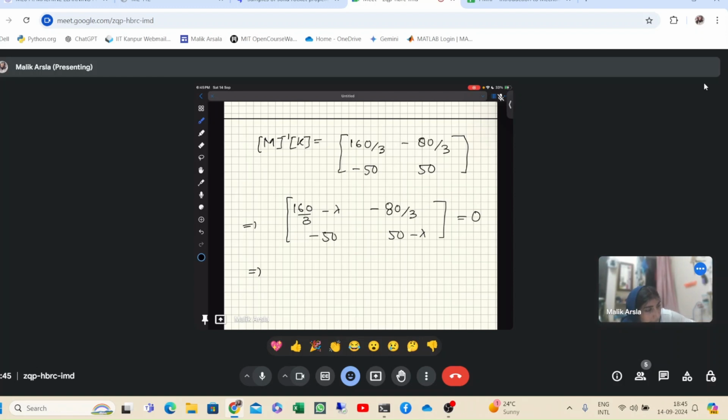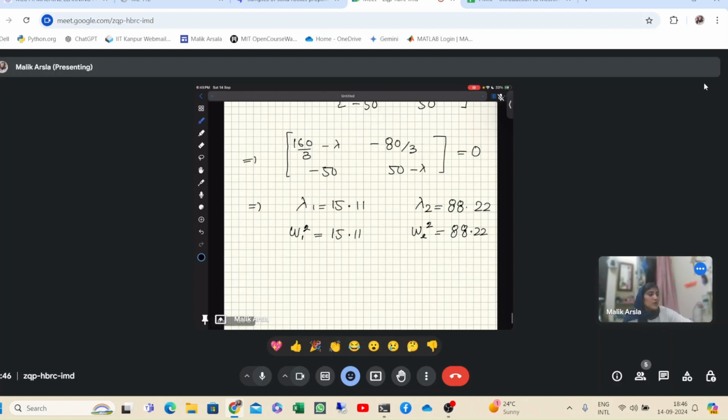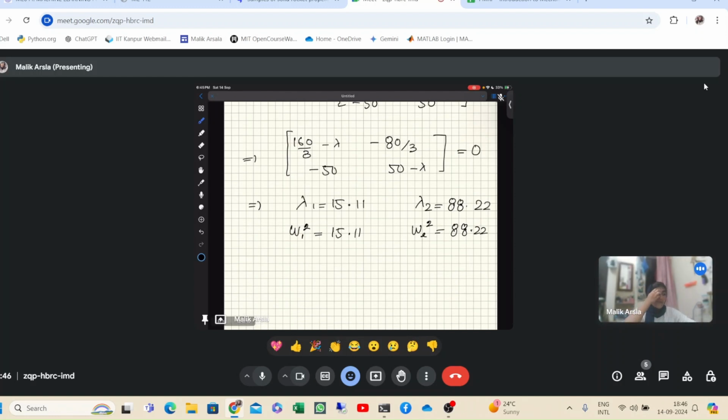So here when we find the eigenvalues for this matrix, lambda 1 is equal to 15.11 and lambda 2 is equal to 88.22. Okay, so lambda 1 is basically nothing but omega 1 square, it will be 15.11, and omega 2 square is equal to 88.22. So now for finding the ratio of the two amplitudes in these two modes, we find the eigenvector.